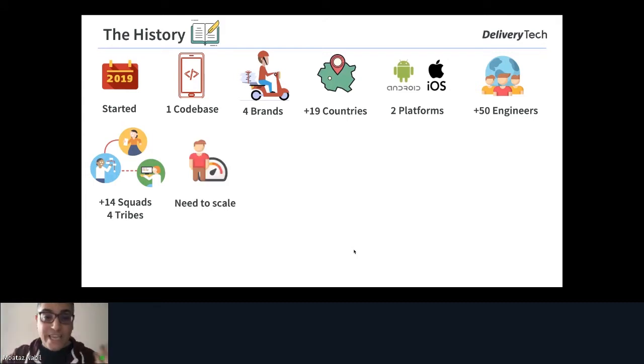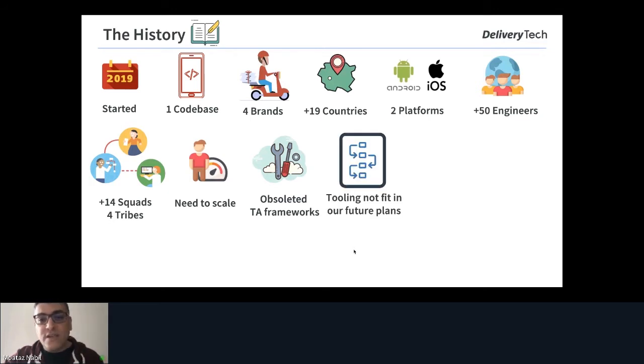We also need to scale more, so we started thinking about how we can revamp our solution and implementation, because it doesn't fit our scaling and future plans. We have obsolete frameworks and we can't work with them anymore. We need to figure out how to solve these problems, because the tooling we are using doesn't fit our future plans. And we have live issues.